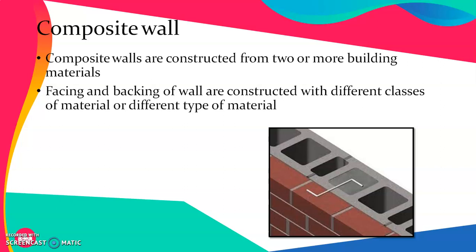So in this we can have different materials in combination, or we can have similar material of different classes, like rubble masonry and ashlar masonry, which are different classes of material, and then we can have something like a composite wall.